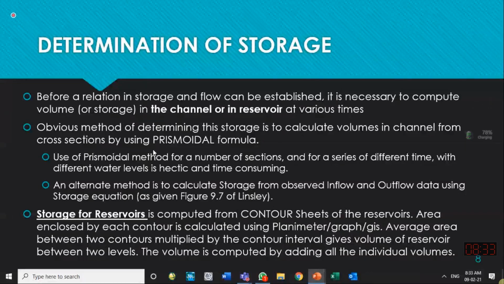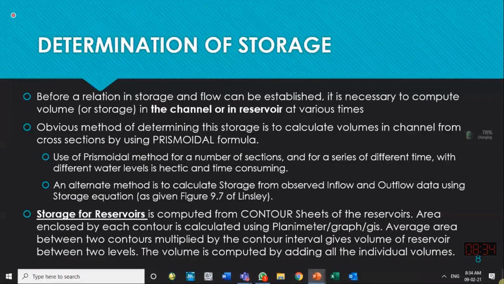This slide tells you how you can calculate the storage in the channel with respect to different depth. Whatever I am talking about is good for a storage reservoir also, and for a river channel also. If you want to find the relationship between elevation and storage, at this depth how much is the storage, at that depth how much is the storage, what is the possible option?